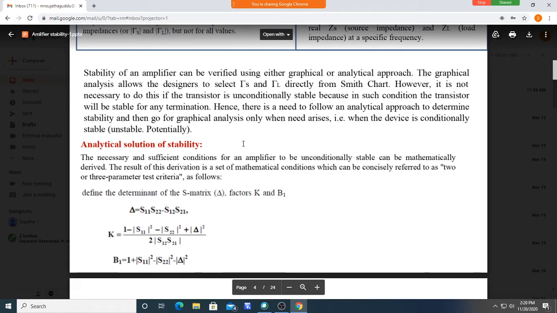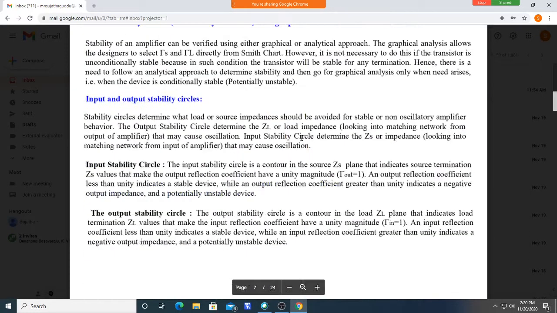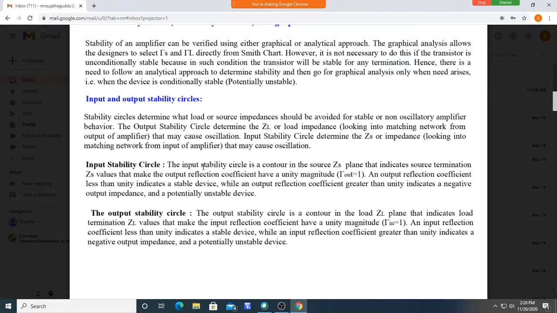Once it is known to be conditionally stable, you should draw two types of circles: input and output stability circles. Using these, we can come to know which values of ZL and ZS give |Γ2in| and |Γ2out| lesser than 1.